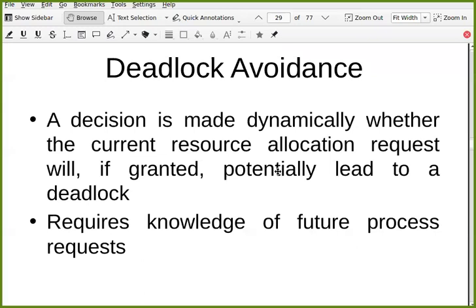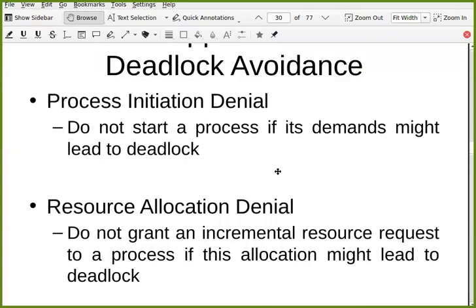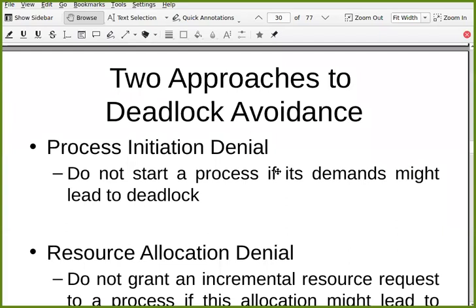For that, you require knowledge of future process requests. You require knowledge about all process requests, what each requires in the future. That knowledge is required. There are actually two approaches to deadlock avoidance. One is process initiation denial. It means do not start a process if its demands might lead to deadlock. If you think that whatever this process requests may lead to deadlock, don't start that process.